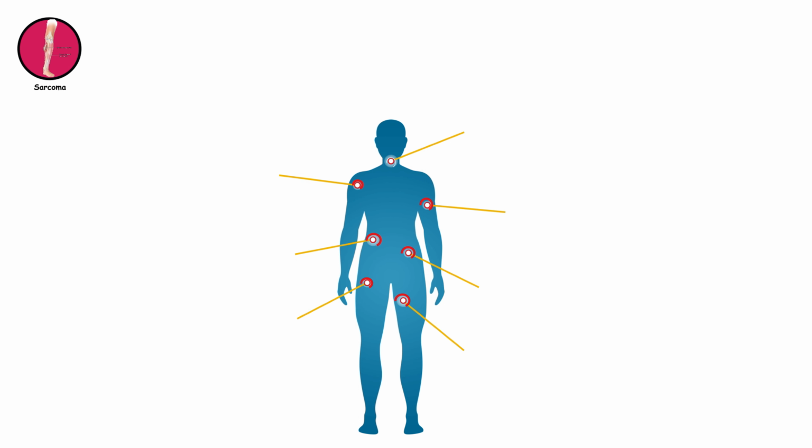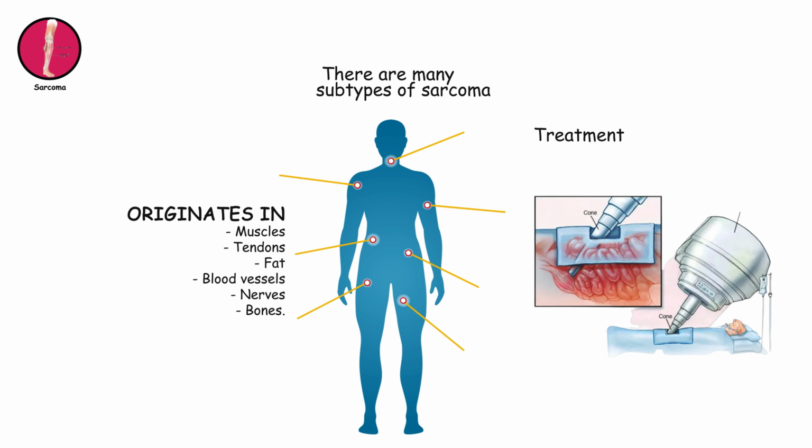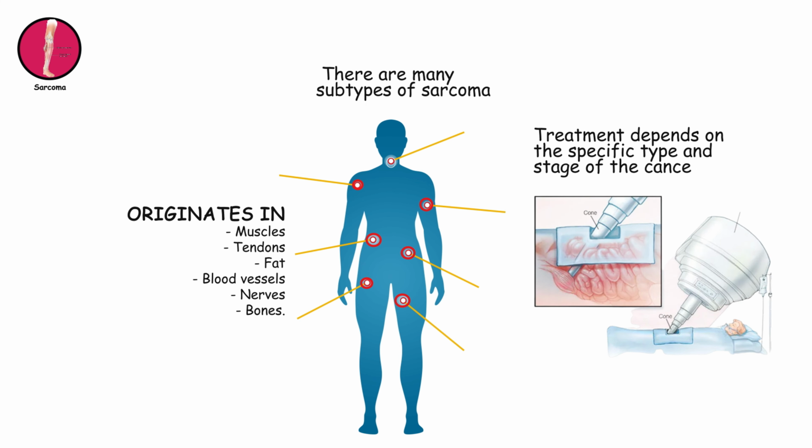Sarcoma. Sarcoma is a type of cancer that originates in the soft tissues such as muscles, tendons, fat, blood vessels, and nerves, or in the bones. There are many subtypes of sarcoma, and treatment depends on the specific type and stage of the cancer.